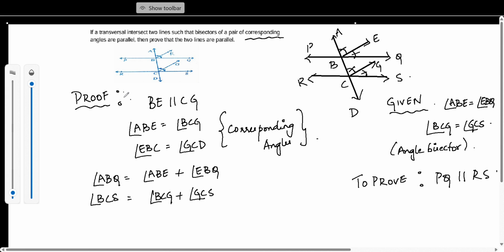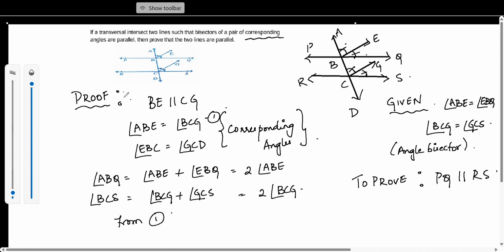GCS. We have just split this as this plus this plus this, but they are angle bisectors. So obviously this can be written as twice of ABE. This can be written as twice of BCG. So if ABQ is twice of ABE and BCS is twice of BCG, we already have that ABE and BCG are equal from 1.